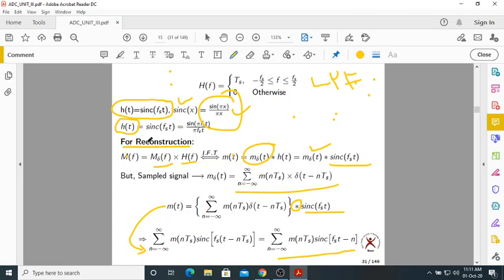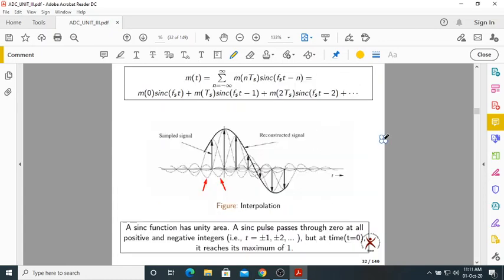So we are doing reconstruction now. What does reconstruction mean? From m delta of t, you must get m of t. So from the sampled signal, you should get the original signal. m of t will be something like this: summation n equal to minus infinity to plus infinity of m of nTs sinc(Fs t minus n). If you expand this summation, it will be m of 0 sinc(Fs t) plus m of Ts sinc(Fs t minus 1) plus m of 2Ts and so on.